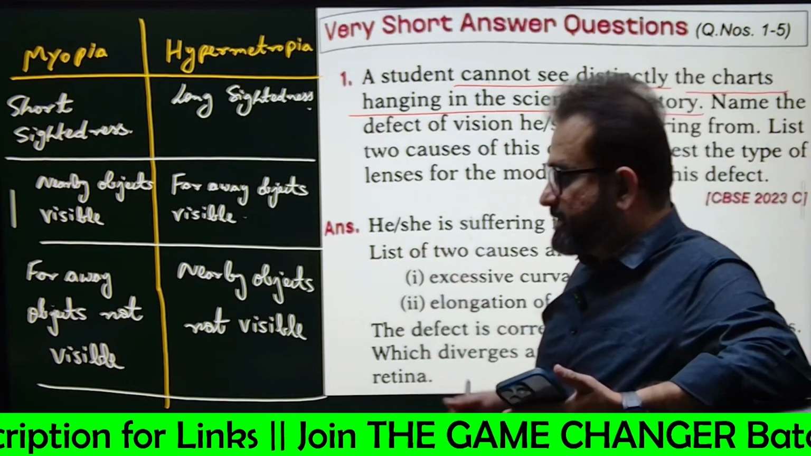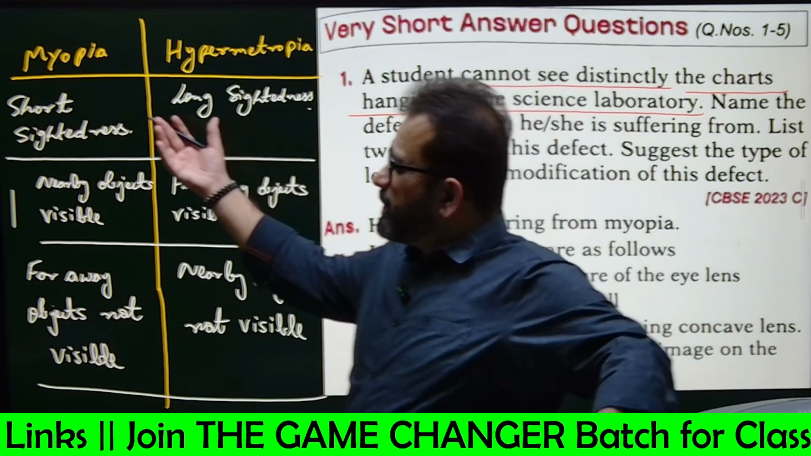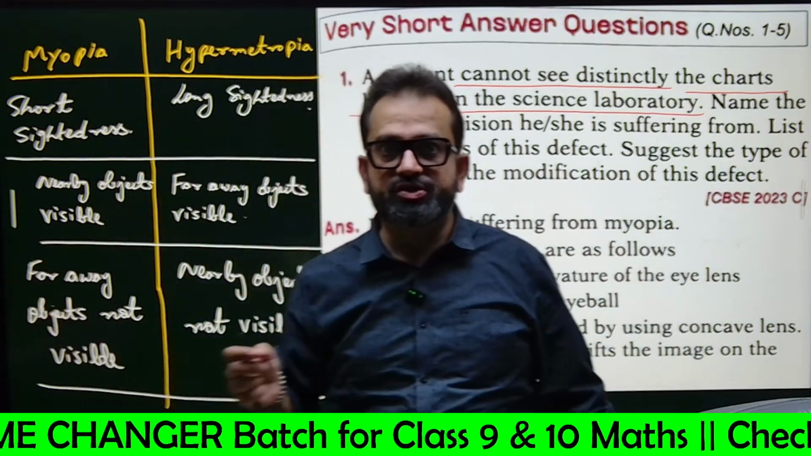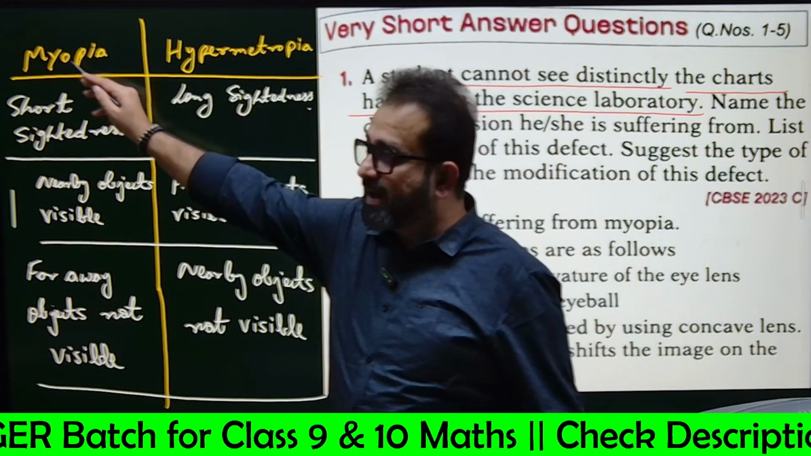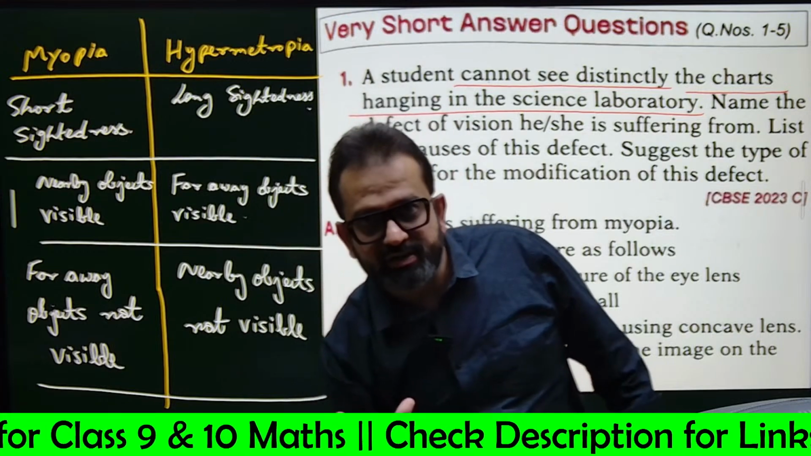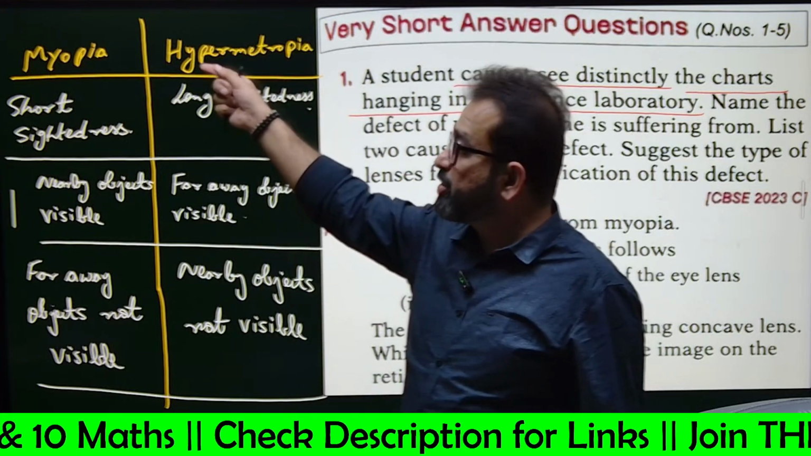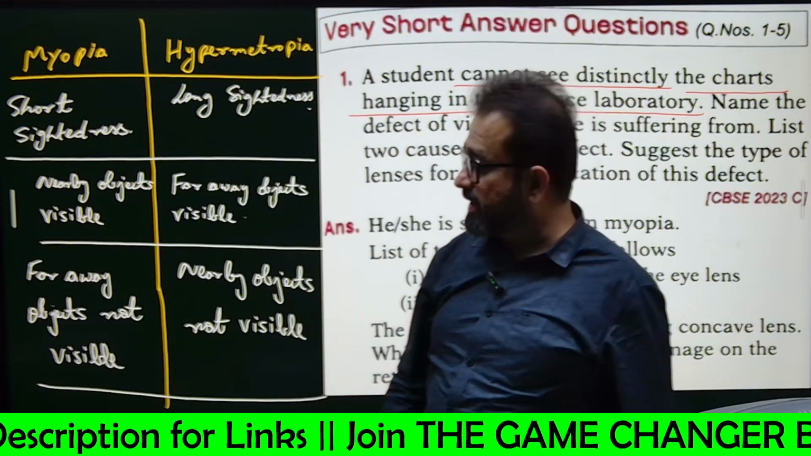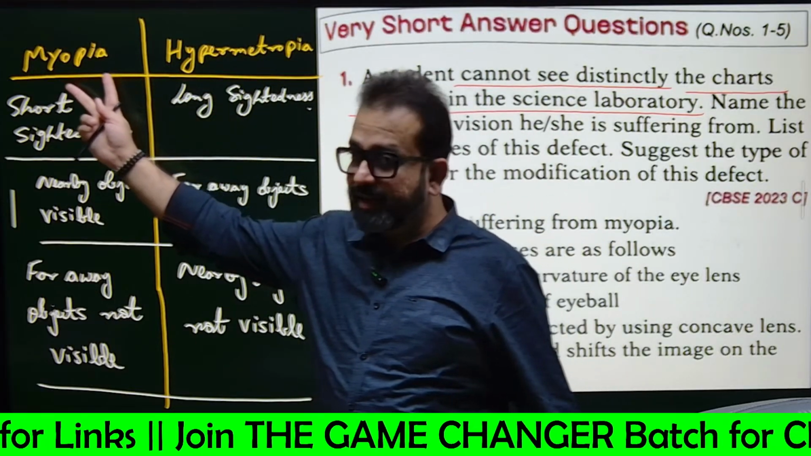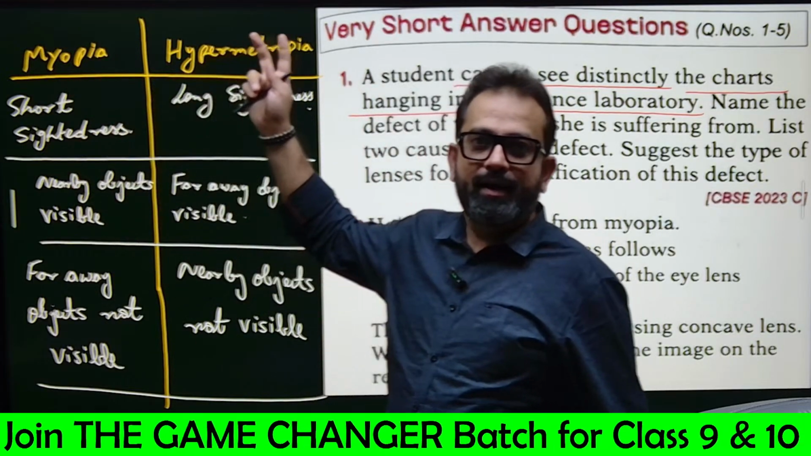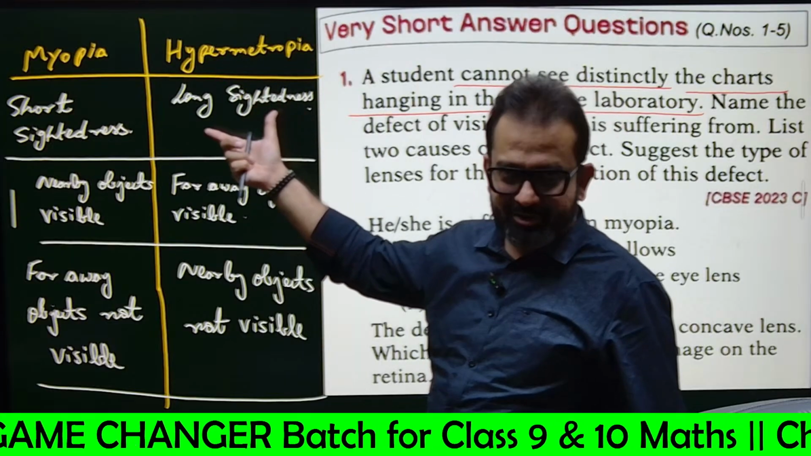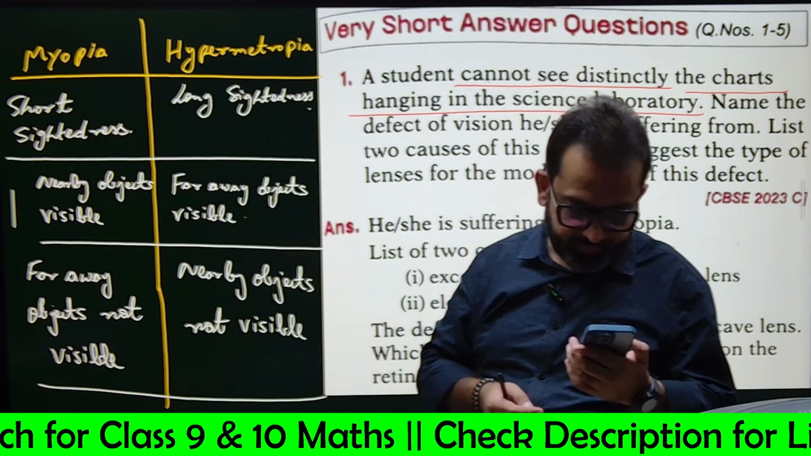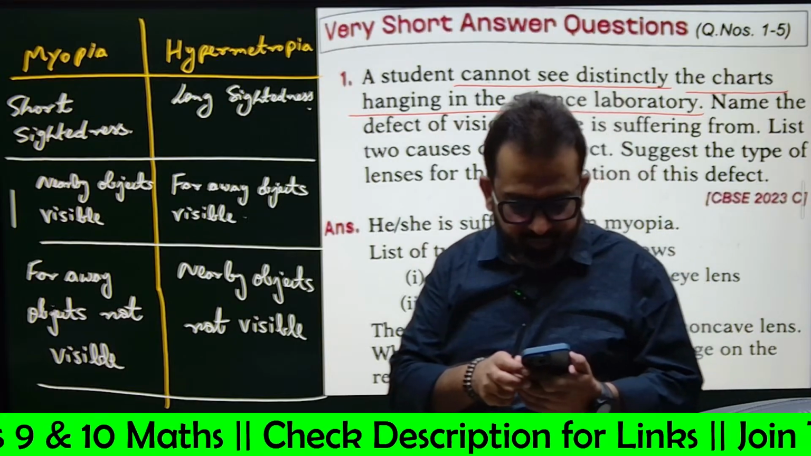Now how to remember this? See, myopia means spelling is short. Hypermetropia spelling is large. Can you see this? Myopia has short spelling, so short-sightedness. Hypermetropia is long spelling, so long-sightedness. Clear? I'll repeat it once again. Myopia, short spelling, short-sightedness. Hypermetropia, long spelling, long-sightedness. Okay, one way to remember. Just a jugaad to remember.